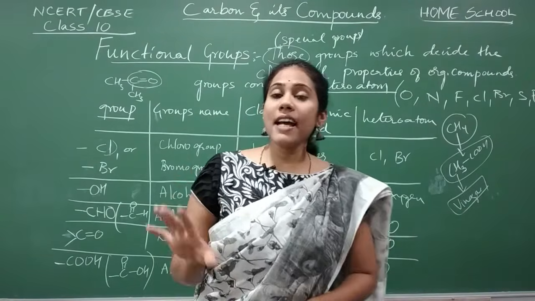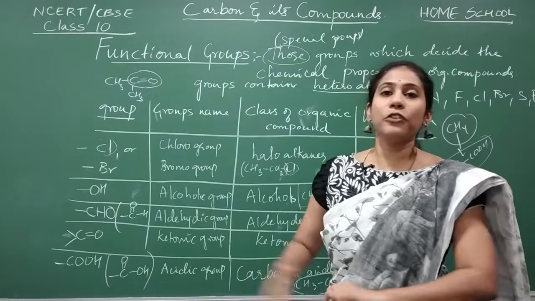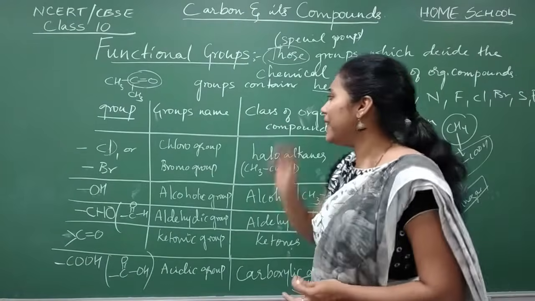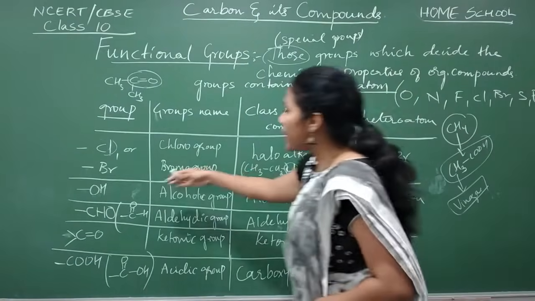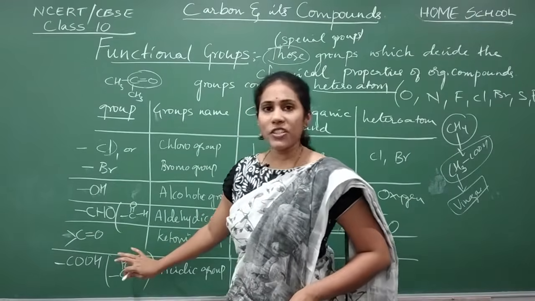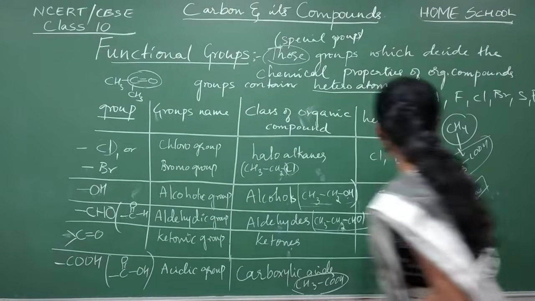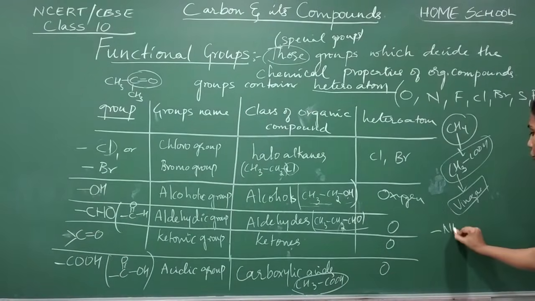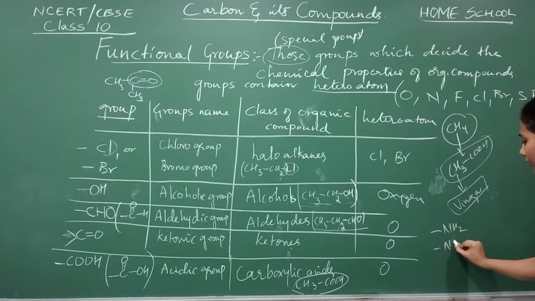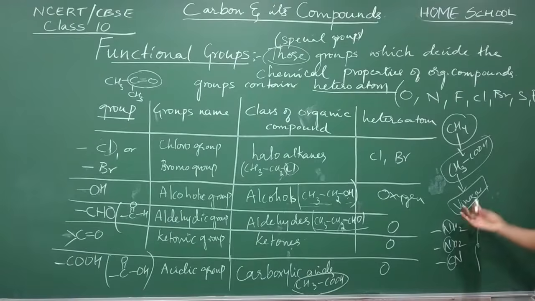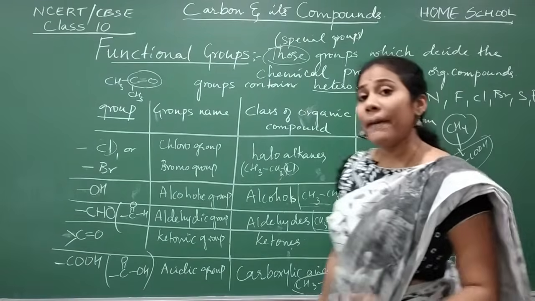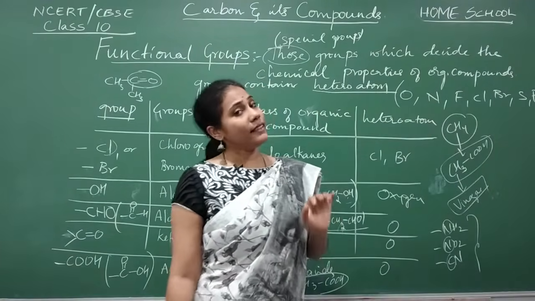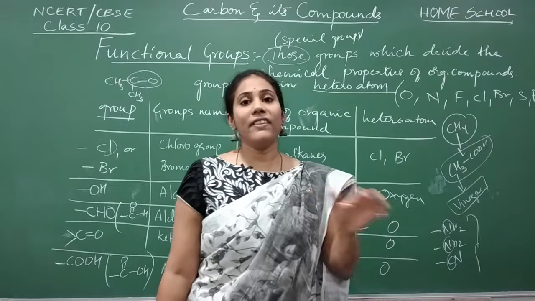These are some important groups that you have to remember. There are many other groups, guys. Most of the groups included oxygen as the heteroatom. No, we have groups like NH2, groups like NO2, groups like CN. Which is the heteroatom here? Nitrogen is the heteroatom, isn't it? And many other groups are there. About them you will be studying in higher classes like class 11 and 12.